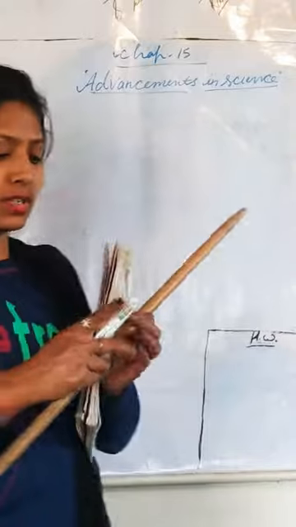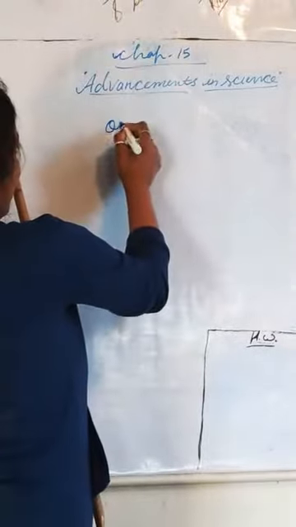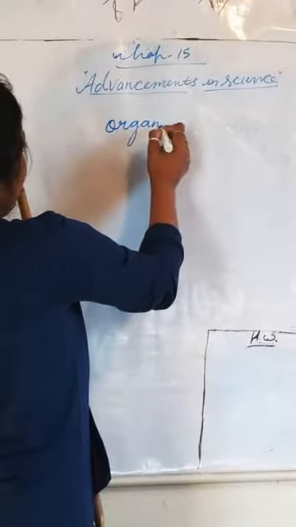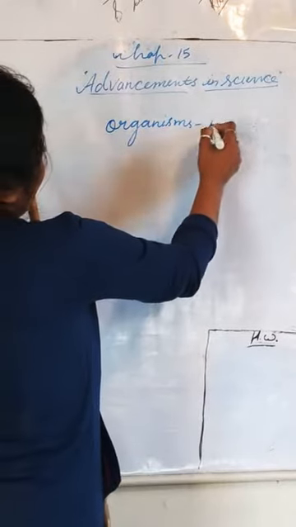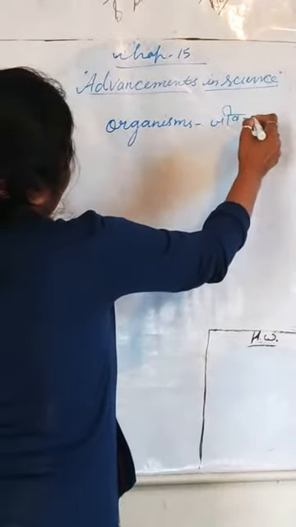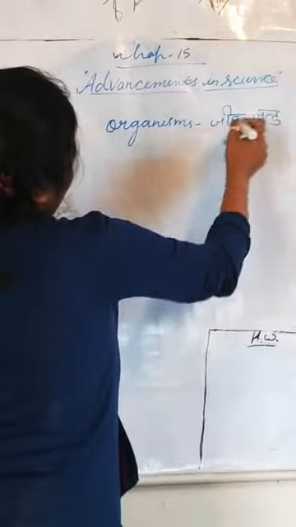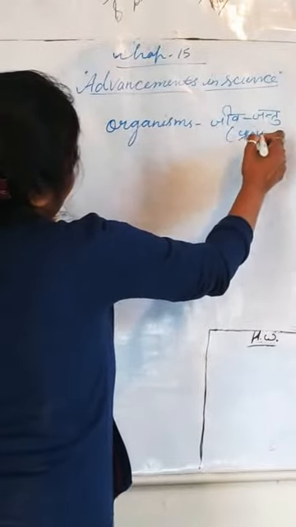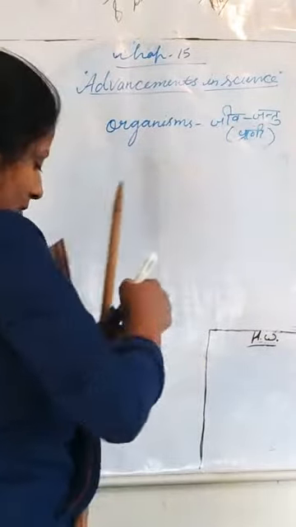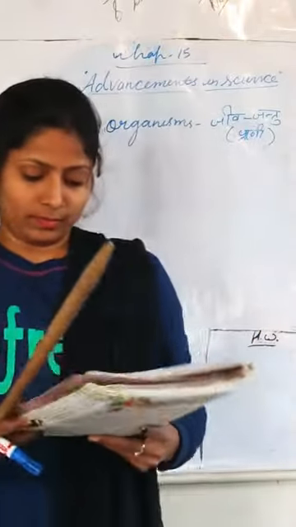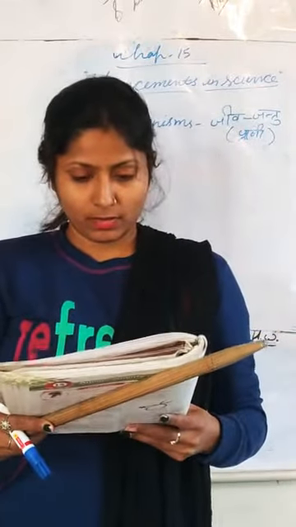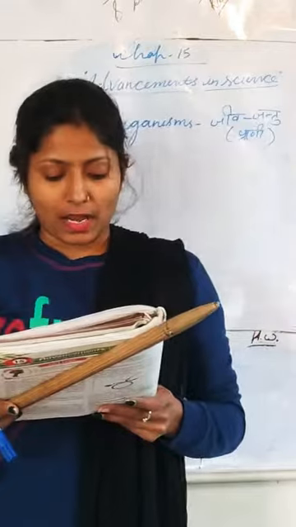Organism is जीव जंतु या प्राणी. Which are unseen by unaided eyes.